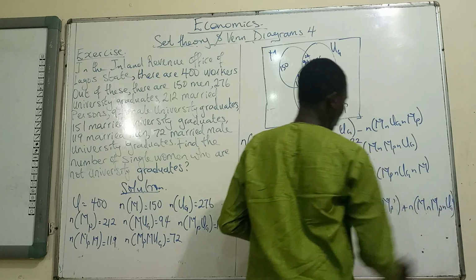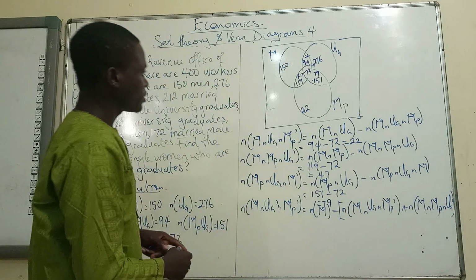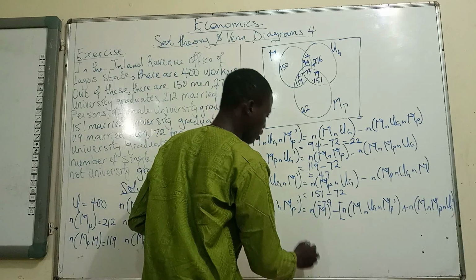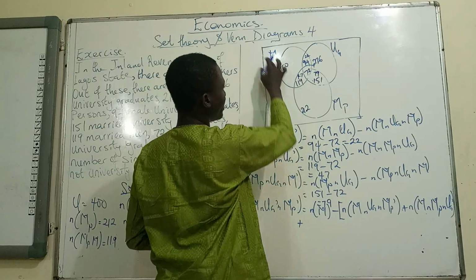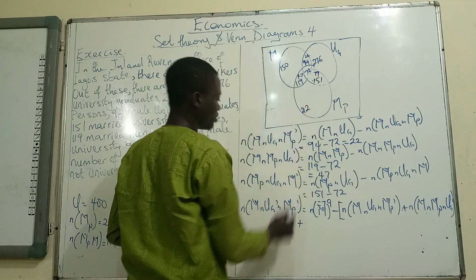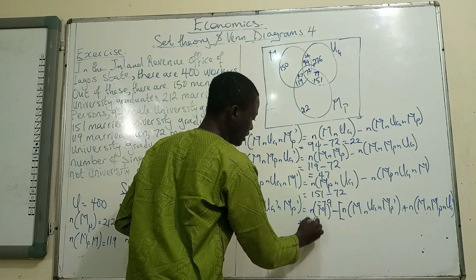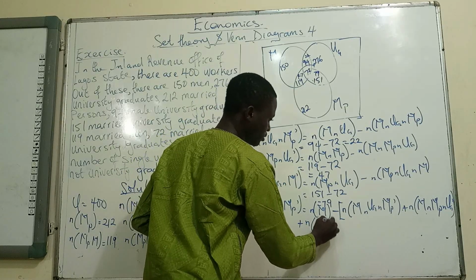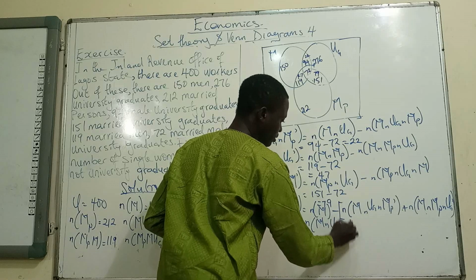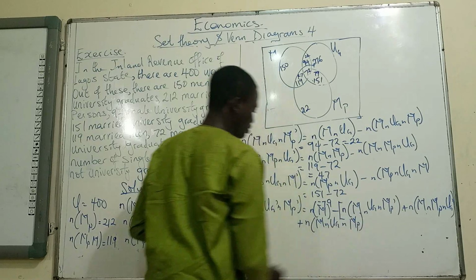Then plus men that belong to this category, cardinality of M intersection UG intersection MP. So that's what we are going to do.